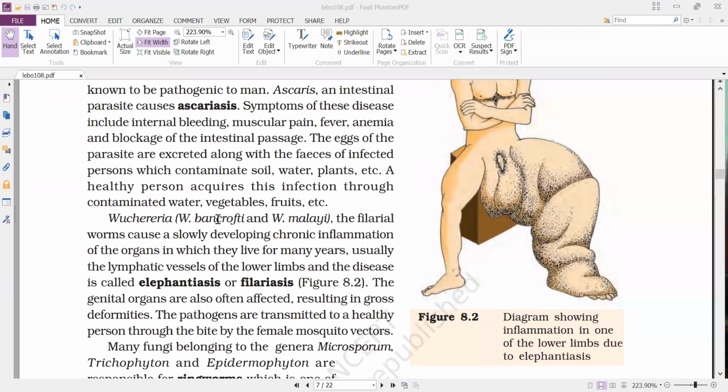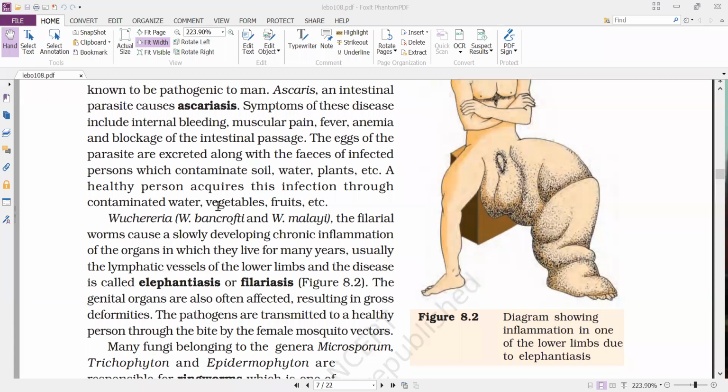Where we find defecation outside, there we can observe this disease regularly.